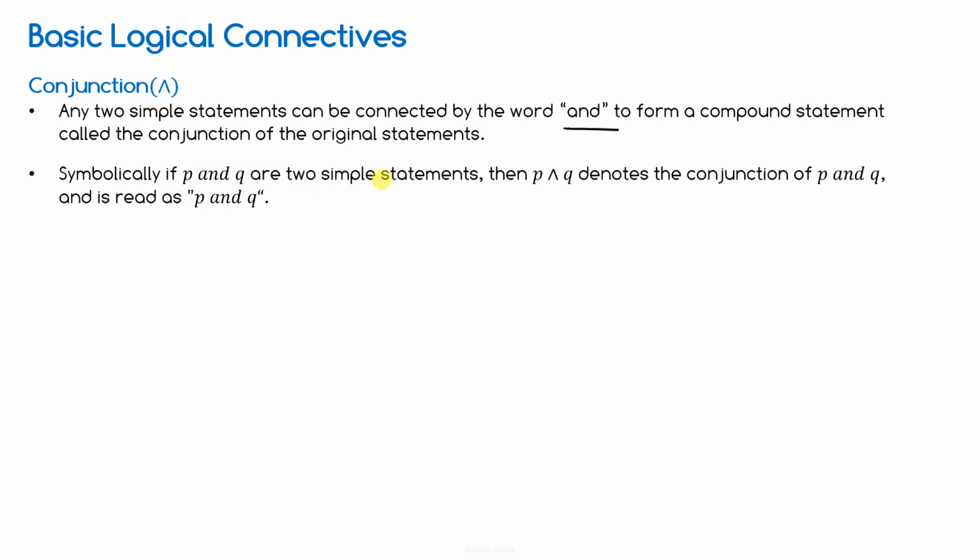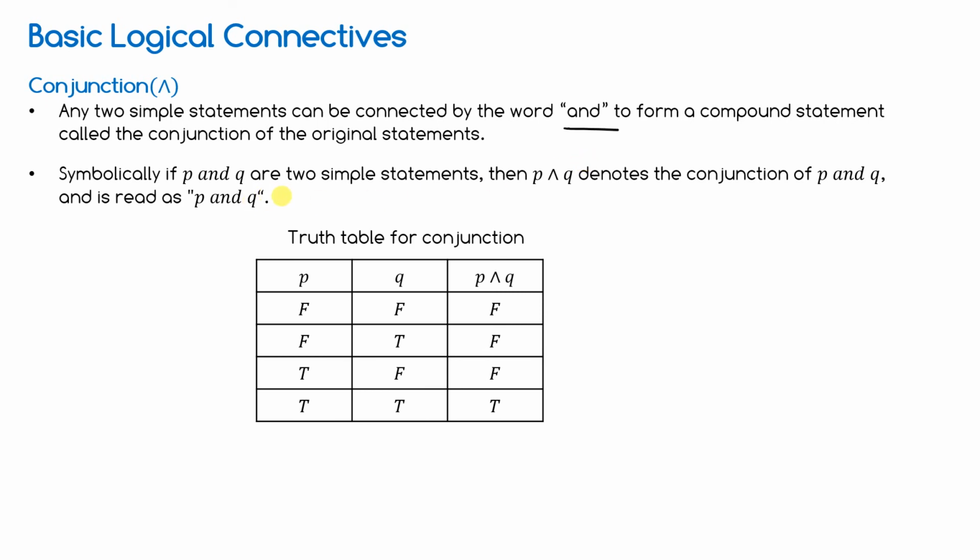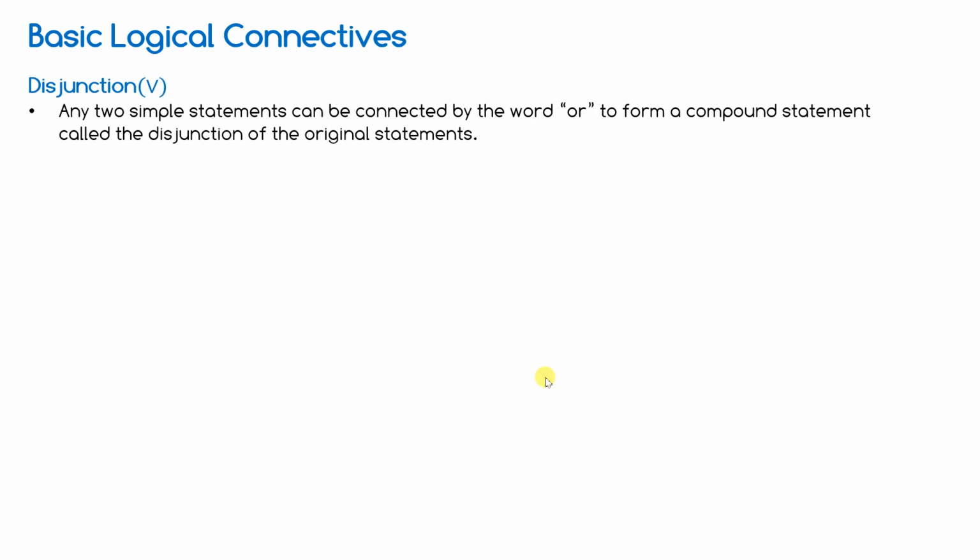If P and Q are two statements, then P conjunction Q denotes the conjunction of P and Q. You have to use this particular symbol, and it is read as P and Q, or P conjunction Q. This is the truth table. You know about this. When both are true, then only it is true, otherwise it is false.